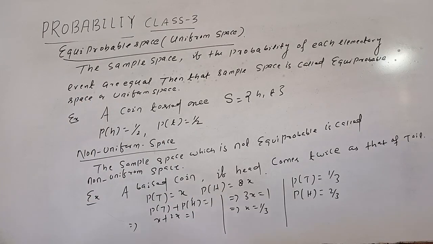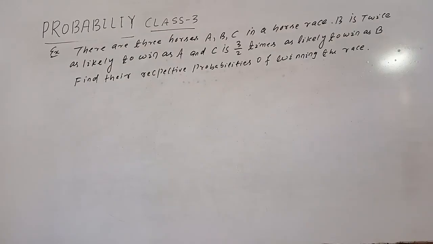Okay. There are 3 horses A, B, C in a horse race. B is twice as likely to win as A, and C is 3 by 2 times as likely to win as B. Okay. Find the respective probabilities of winning the race.